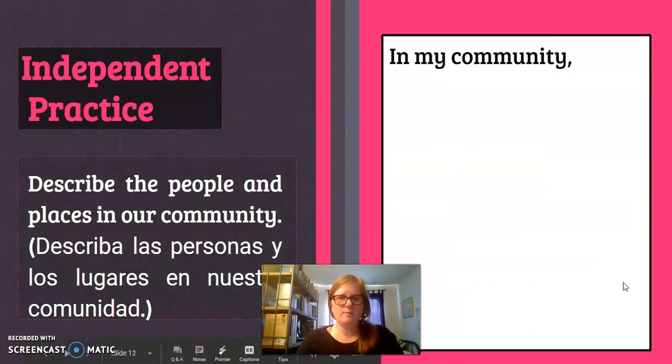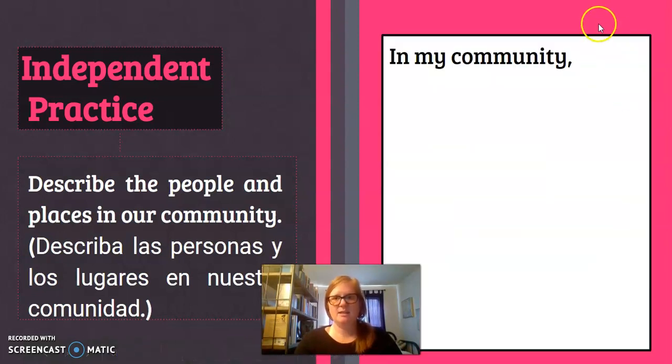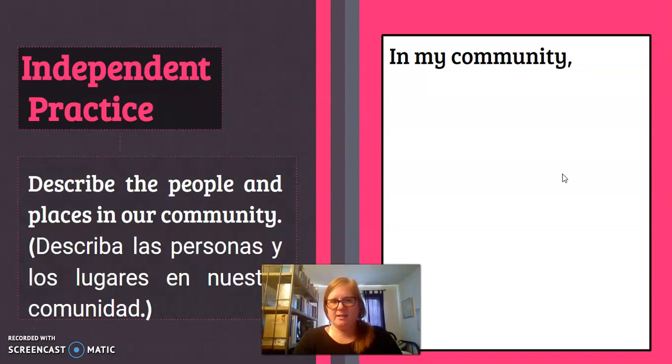And so then when you get to the last slide, you're taking this sentence frame and you are writing in your own words, right? In my community, people are blank and blank, and we have blank and blank. So those are some ideas that you would put in your little short 2 sentences, okay?